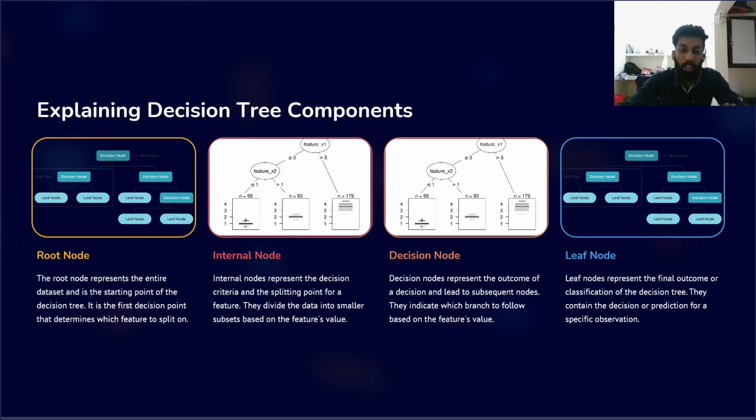Next, we talk about the internal nodes. Internal nodes represent the decision criteria and the splitting point for a feature. They divide the data into smaller subsets based on the feature values. Next, we talk about the decision node. The decision node represents the outcome of decisions and leads to subsequent nodes. They indicate which branch to follow based on the feature values. Let's talk about the leaf node. Leaf nodes represent the final outcome or classification of the decision tree.